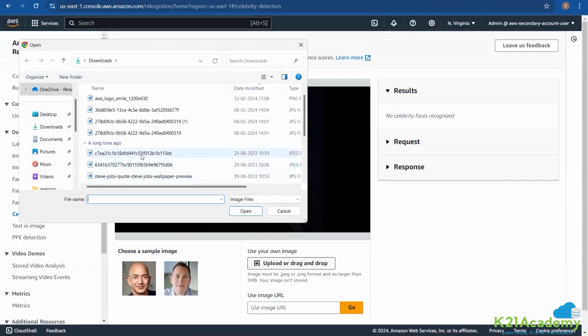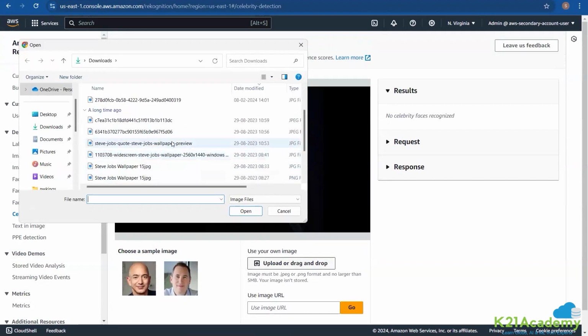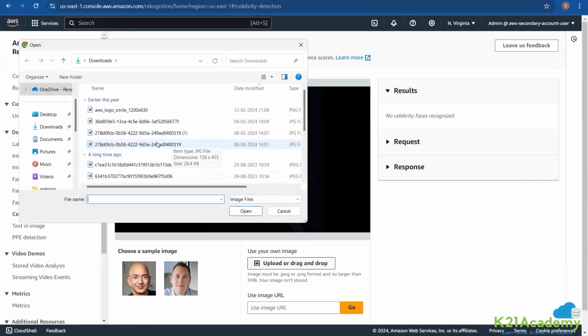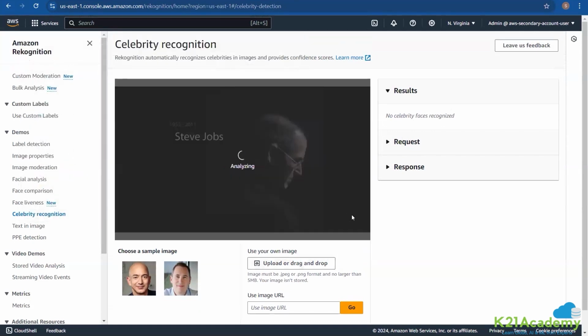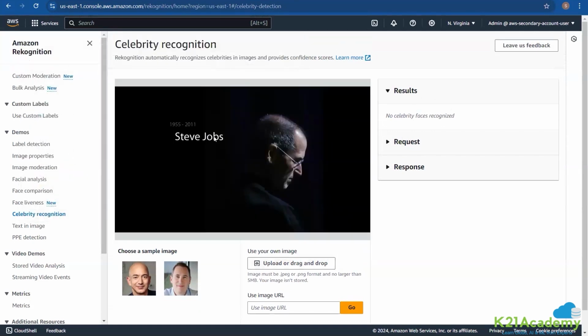Let's see if I get a better image. Steve Jobs wallpaper PNG. Let's see if it allows me. I don't know. Okay, even so, the pose is such that it is not able to identify that. But the idea here is if you provide it with an image that it has information about, if you just download one and provide it, it will be able to identify.